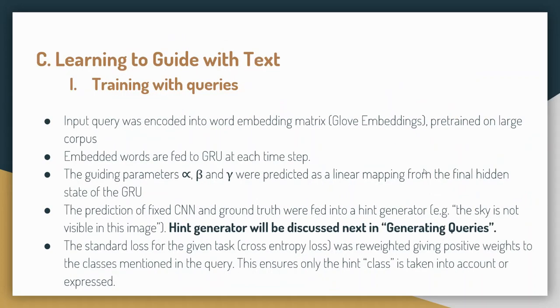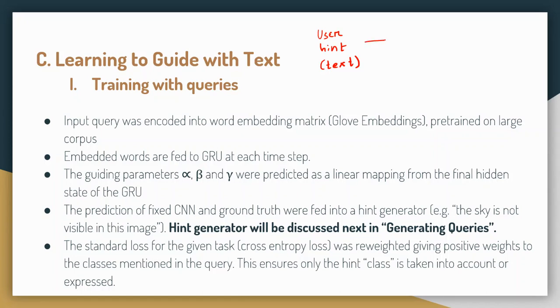Now Sohan will explain the guiding by text part. Okay, so that was about how we can find alpha, beta, and gamma using backpropagation. We can interact with the network by using language only, or we can write something, and that is the way we humans interact with something. So in order to pass the hint that we provide into the network using language, we can use NLP, or natural language processing, to encode this text into some hint.